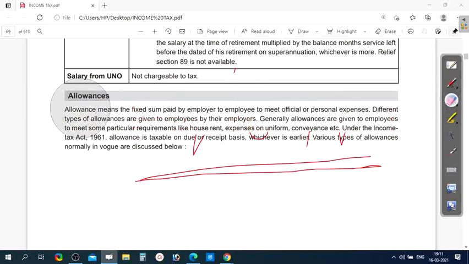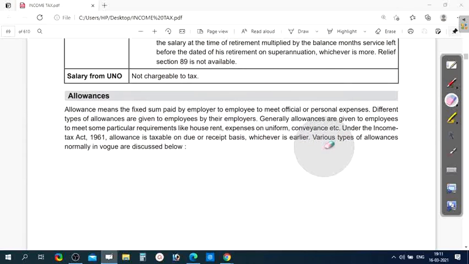In today's class, I am going to explain to you about the allowances. Let us see what an allowance is. An allowance is nothing but a cash benefit.